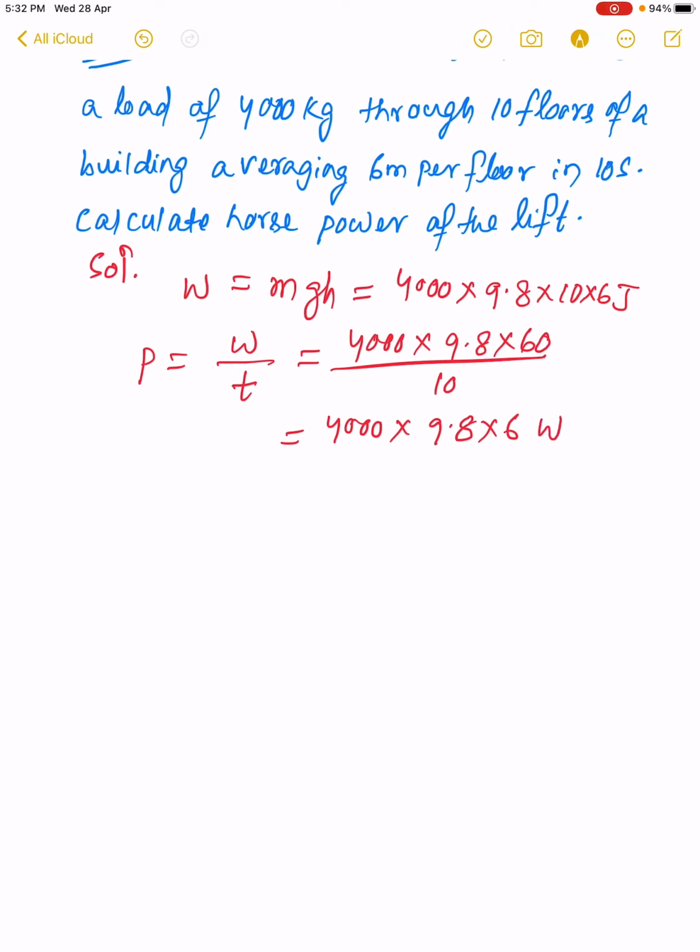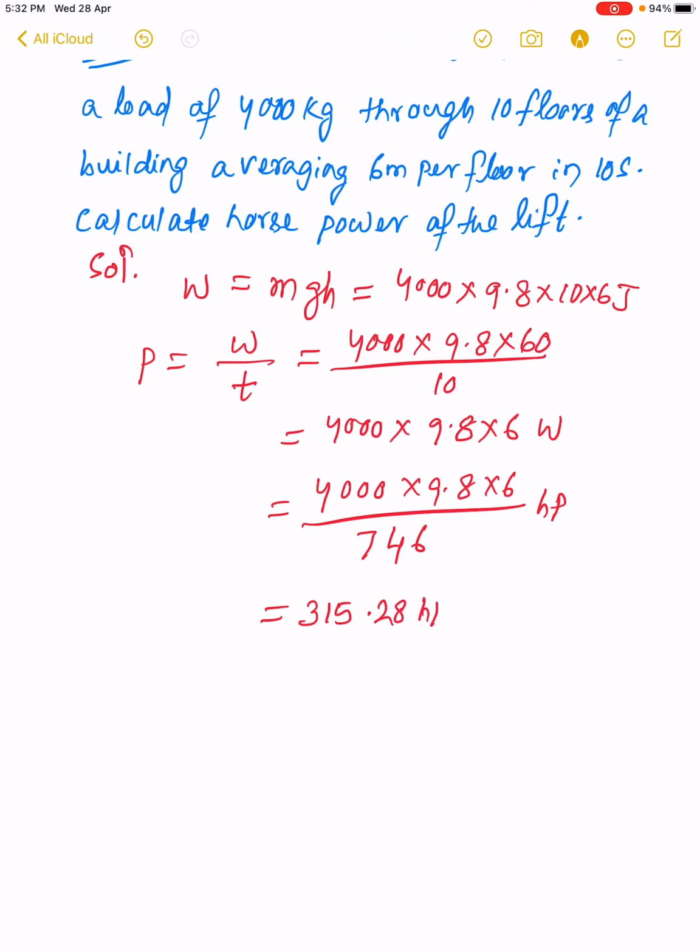When we convert it into horsepower, we divide it by 746. 4000 into 9.8 into 6 by 746 watt, since 1 HP is 746 watt. So the HP will be 315.28 HP.